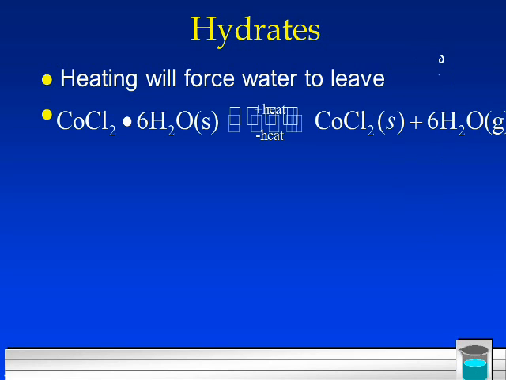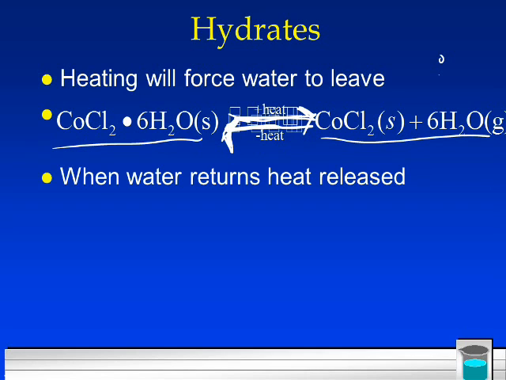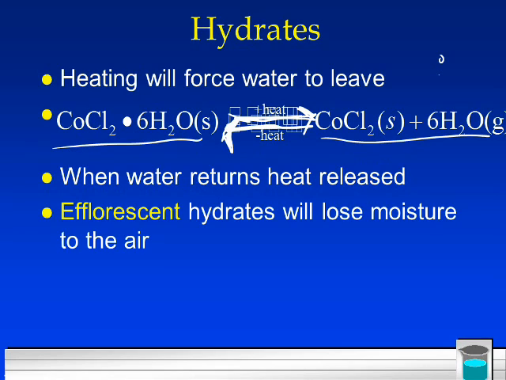I don't know what happened here, but that should be an arrow. We add heat, it goes this way. If we subtract heat, it goes back to the hydrate. So we take heat away, it'll become hydrate again. We force heat into it. That water leaves, does not want to be around. When water returns, heat released.